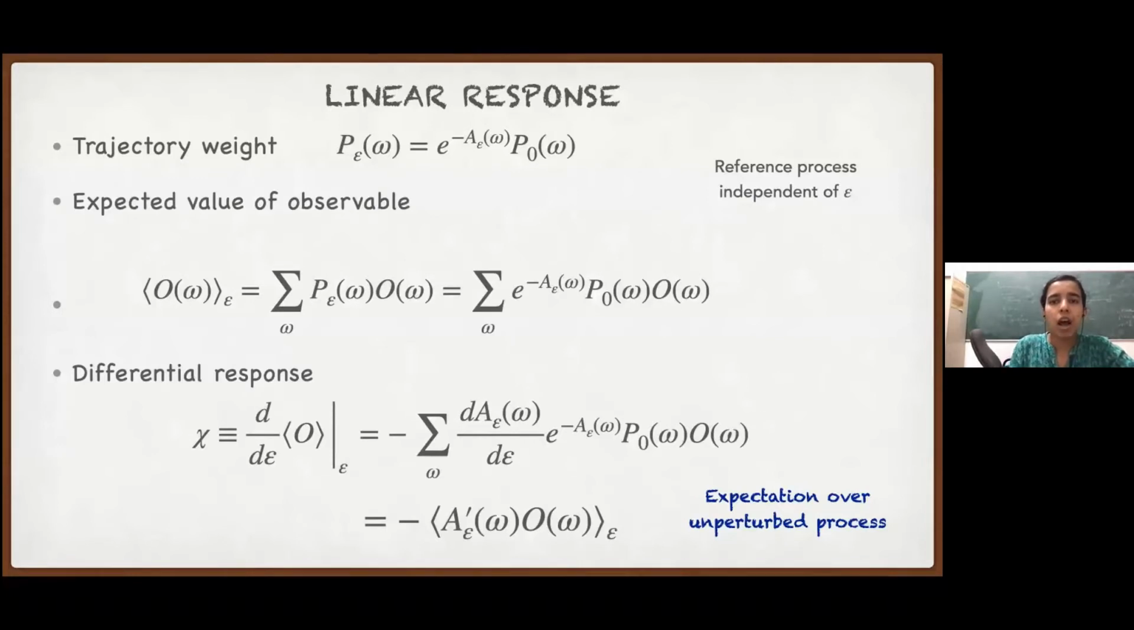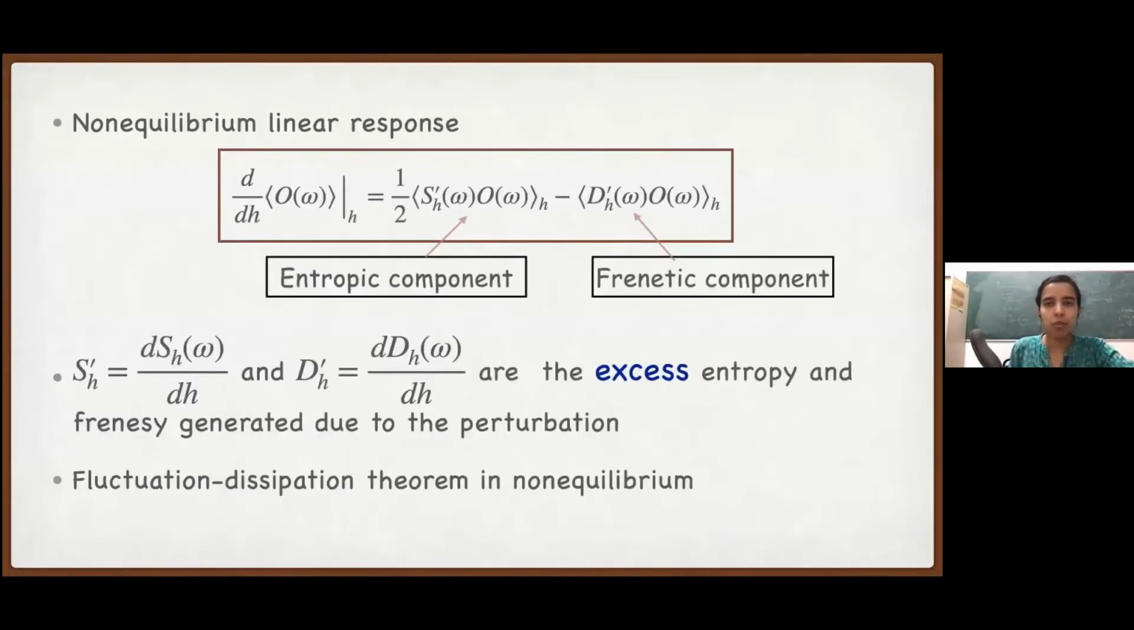Now we can use the decomposition that we did yesterday. We can write it as the correlation of the observable with the excess entropy and the correlation with the excess frenzy. This word excess is very important. It says that the correlation of the observable is to be taken with the excess entropy generated by the perturbation, which is just d epsilon here. Yeah, these should all be epsilons. I'm sorry for the typo. So these are all epsilons.